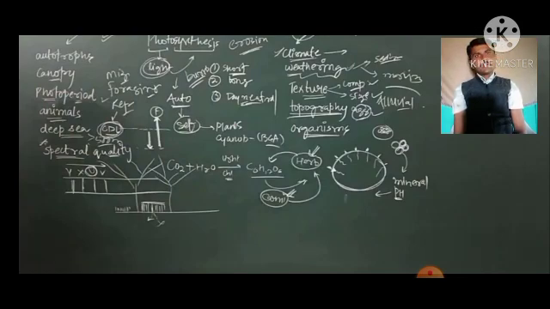The next factor we see is the edaphic factor. We may also call it the soil factor. The soil factor is also one of the most essential for the cultivation of different types of crops. In what sense?